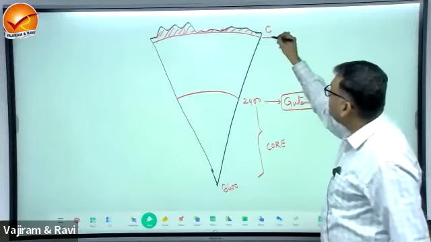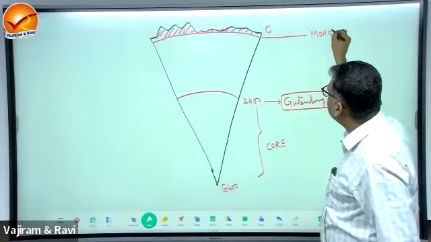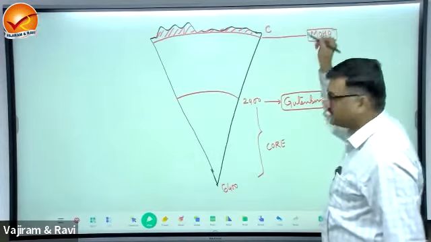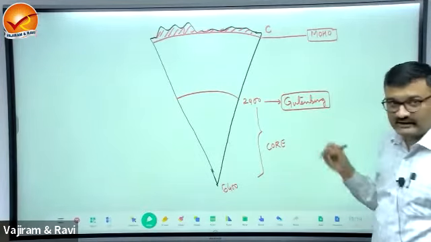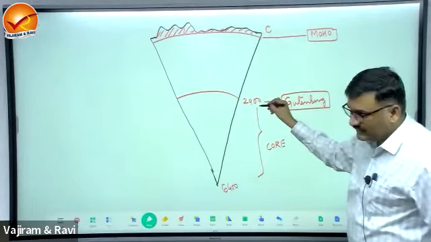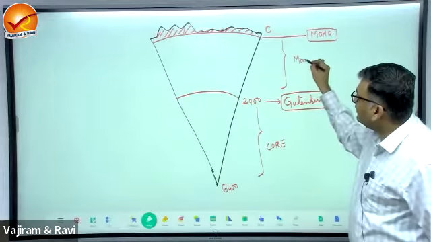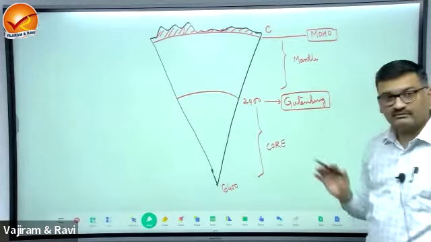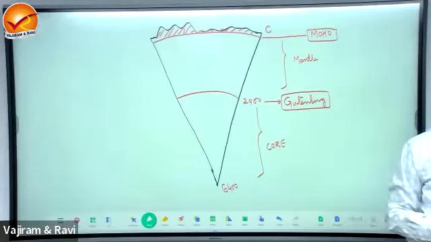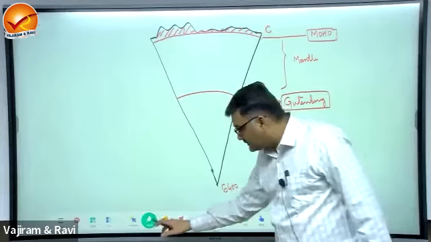What is this boundary? Tell me. This is Moho. Good. This is the Moho discontinuity. This is at 40 kilometers. Fine. Now from 40 to 2900, what is this entire part? This is mantle. This is clear to everyone. Any difficulty with this?